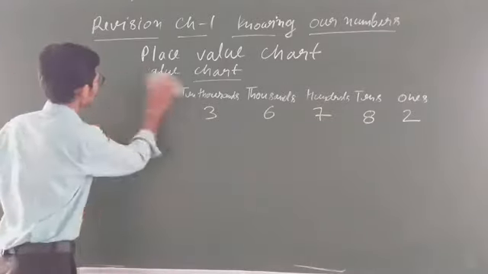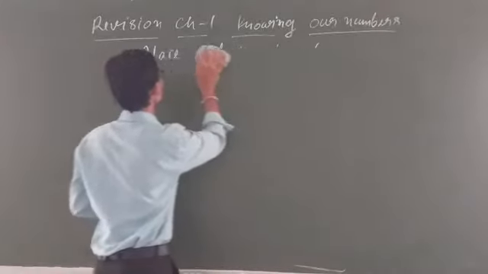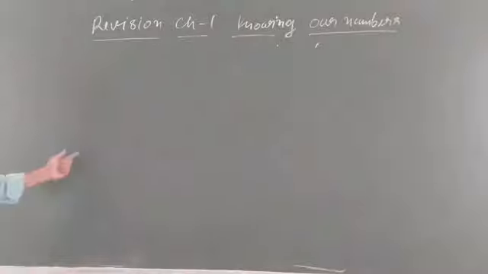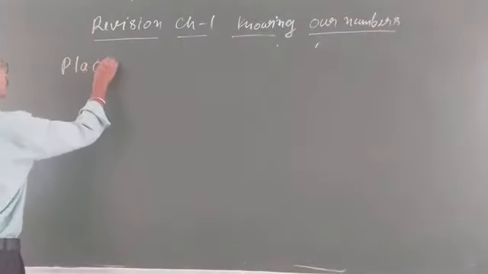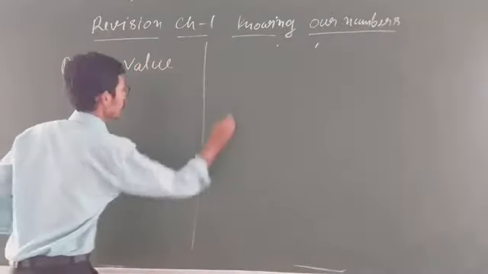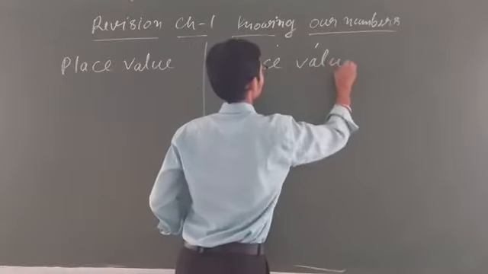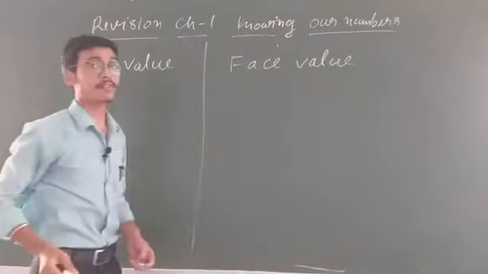Now come to the next point. What is the next point, student? The next point is very important for you. This was the place value chart. The next thing is place value, and this is face value. Place value and face value, student. What are place value and face value, student?